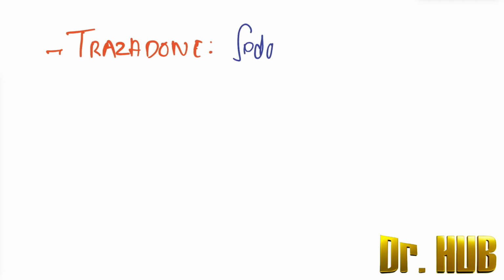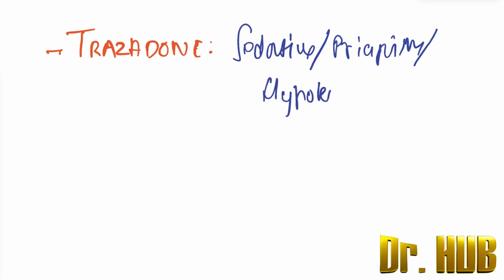Next we move on to trazodone. Trazodone is a sedative. It results in priapism. So it is a sedative. It leads to priapism as well as hypotension.